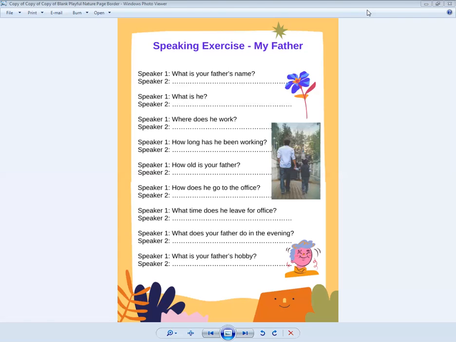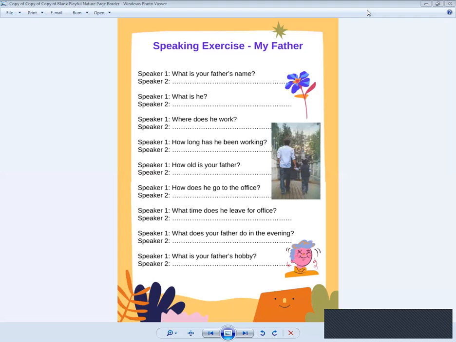Now this helping verb, I have to write after the subject. After he, we use has, because has is a present tense helping verb, and with he we use has.